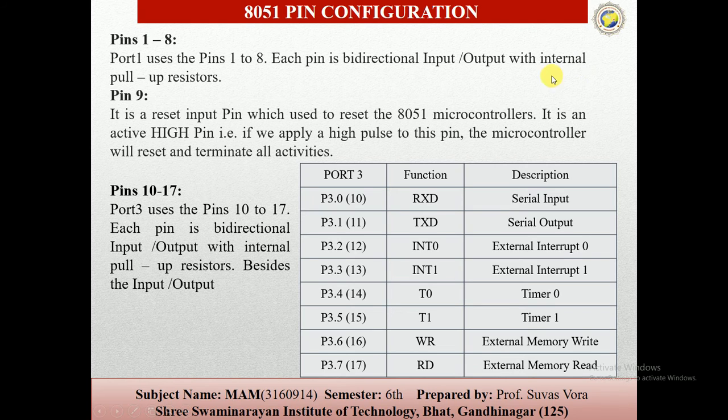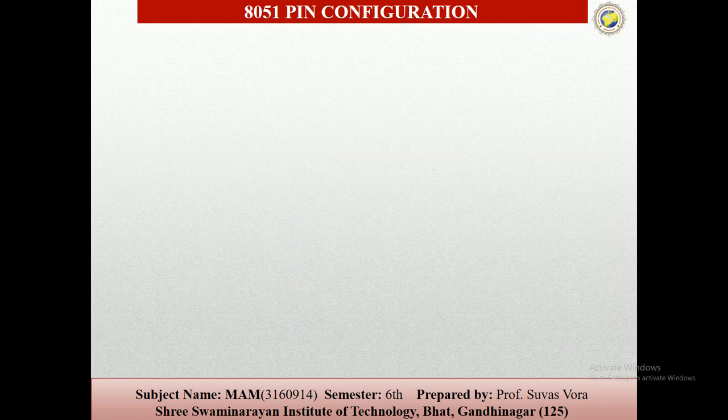Here you can see port 3.0, pin number 10, is the RxD function, which means serial input, then serial output, then external interrupt 0, external interrupt 1, then timer 0 and timer 1, external memory write, external memory read. So port 3 has read and write options.